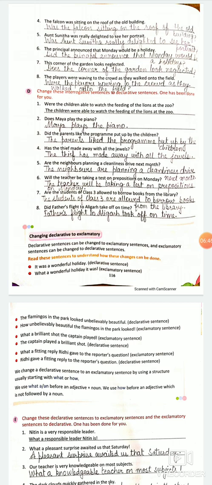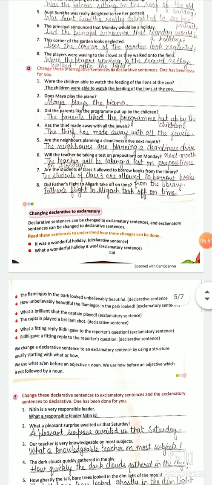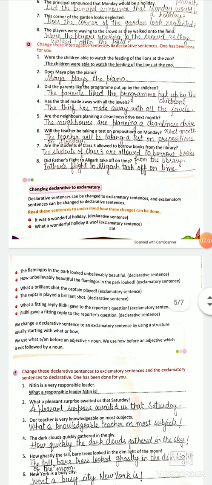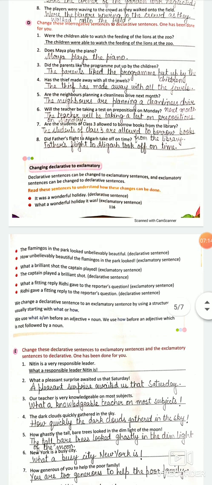Did the parents like the program put up by the children? Did is there, it means like is going to be changed into liked. The parents liked the program put up by the children. Has the thief made away with all the jewels? The thief has made away with all the jewels. Has is there, it means it's perfect, so made is going to remain made, like it's the third form, right? Are the neighbors planning a cleanliness drive next month? The neighbors are planning a cleanliness drive next month.